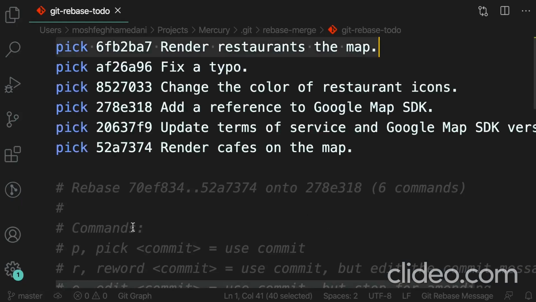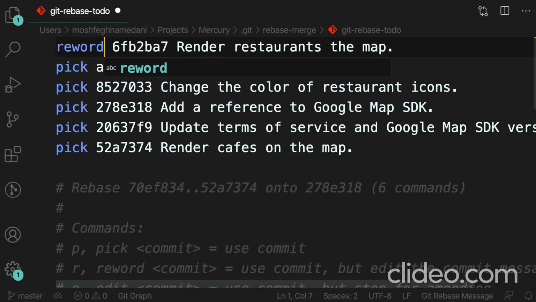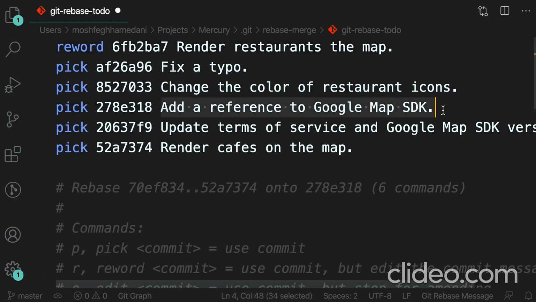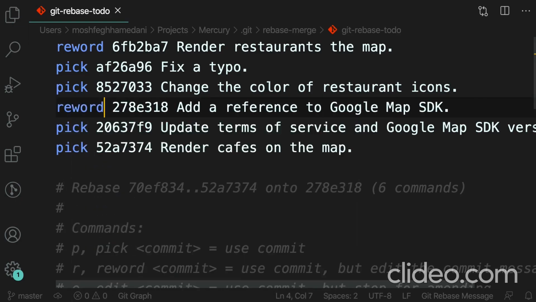All right, here's the commit you want to reword. Now we're going to replace the pick command with reword. We can also reword multiple commits. For example, let's say here we forgot to include the Google Map SDK version. So I'm going to use the reword command here as well. Good. Now when I close this window, Git will replay each of these commits.